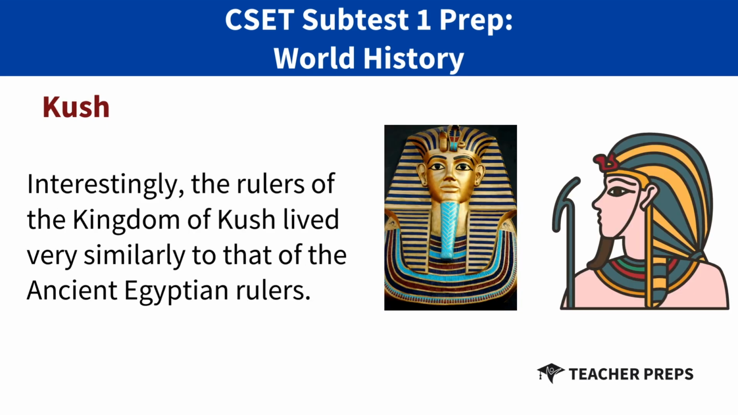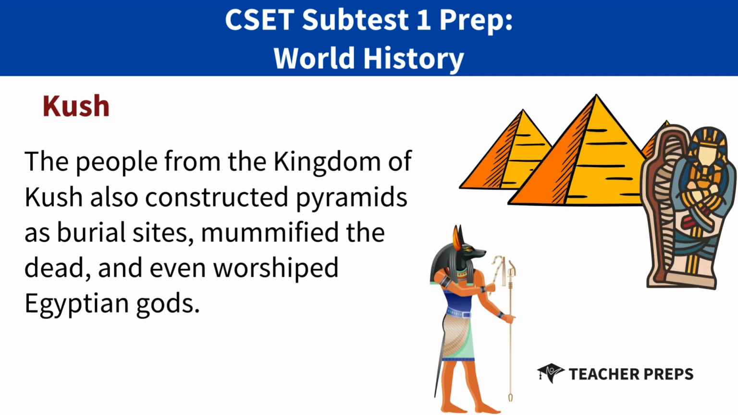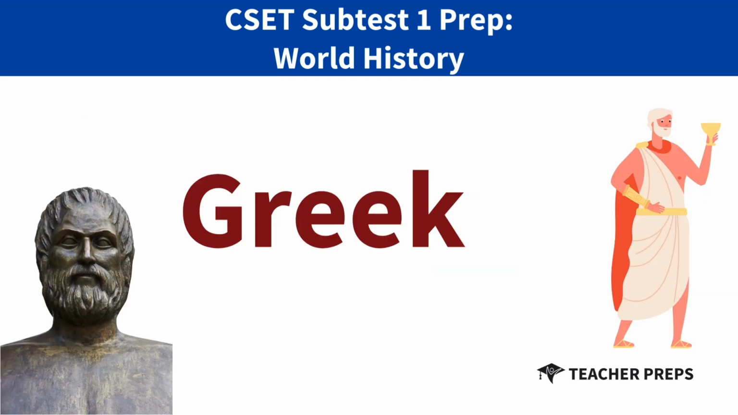Interestingly, the rulers of the kingdom of Kush lived very similarly to that of ancient Egyptian rulers. The cultures were similar in ways of government, culture, and religion. The people from the kingdom of Kush also constructed pyramids as burial sites, mummified the dead, and even worshipped Egyptian gods. Let's now talk about the Greeks.